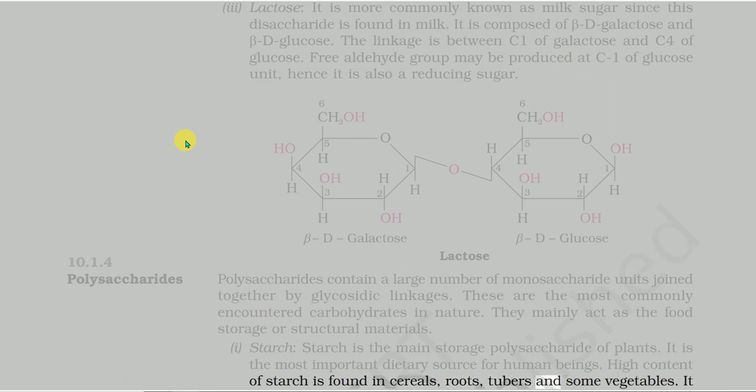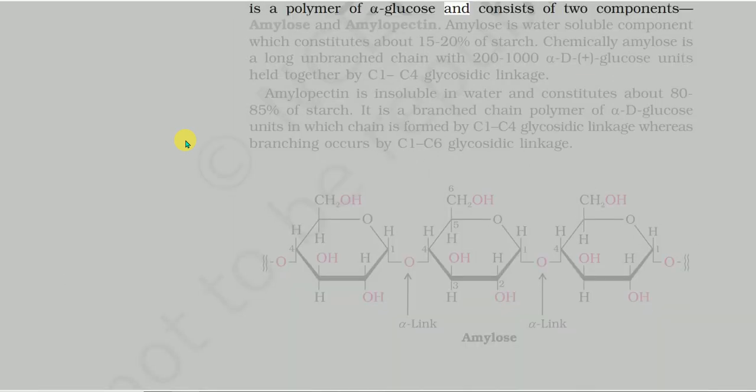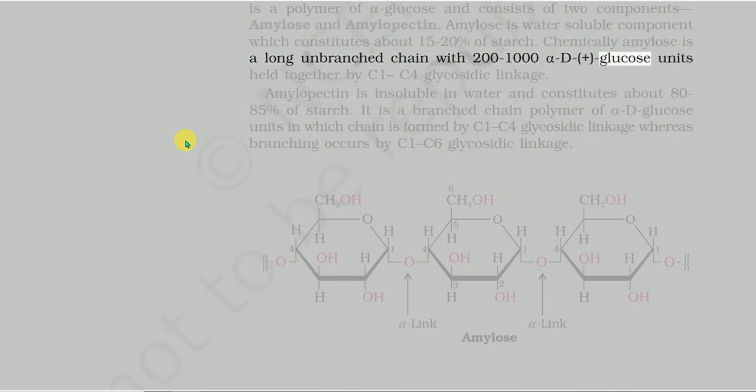It is a polymer of α-glucose and consists of 2 components, amylose and amylopectin. Amylose is the water-soluble component which constitutes about 15 to 20% of starch. Chemically, amylose is a long unbranched chain with 200 to 1000 α-D-(+)-glucose units held together by C1-C4 glycosidic linkage.